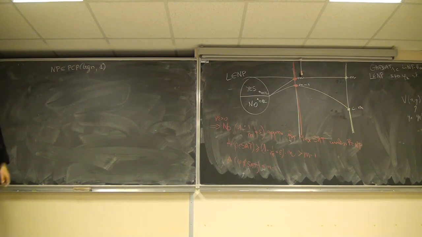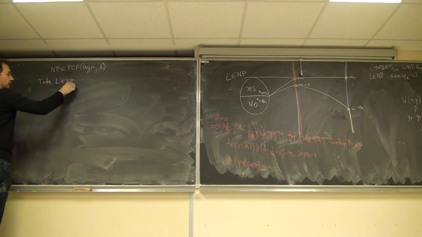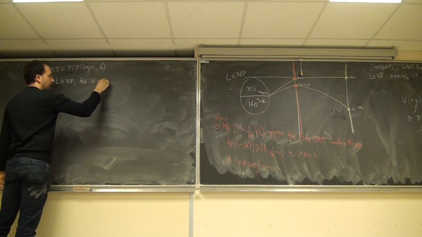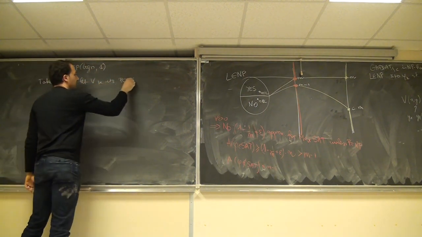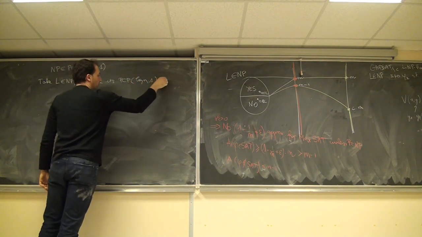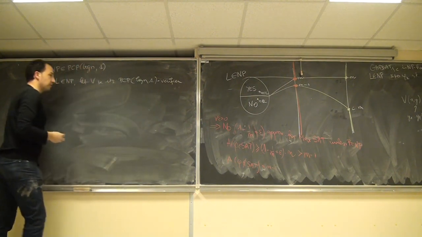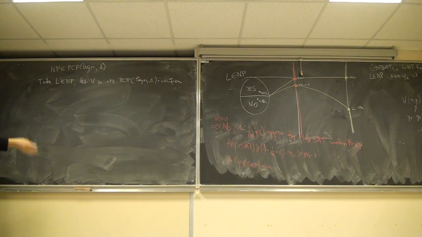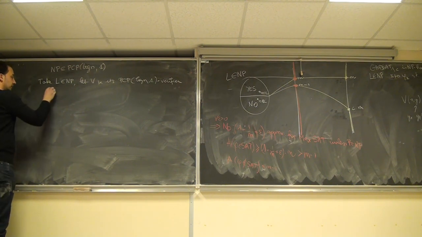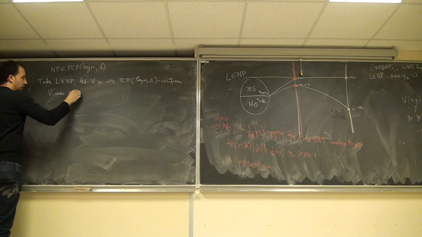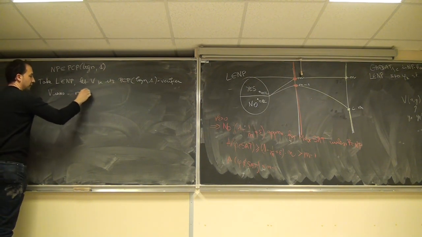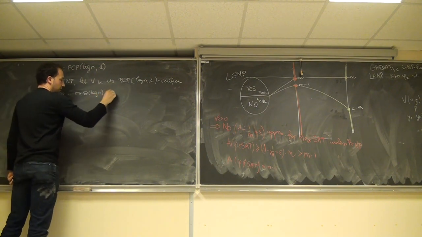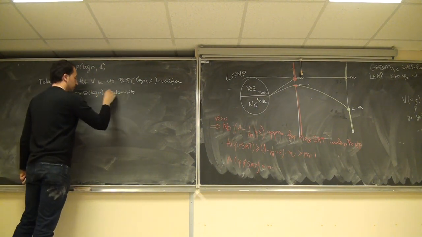So the proof works as follows. Take L in NP. Let V be its PCP log n, 1 verifier. So what we have is a polynomial deterministic machine that uses at most theta of log n random bits and checks Q points in the proof. Okay, so V uses R equals theta of log n random bits.